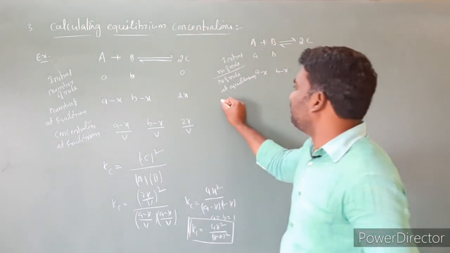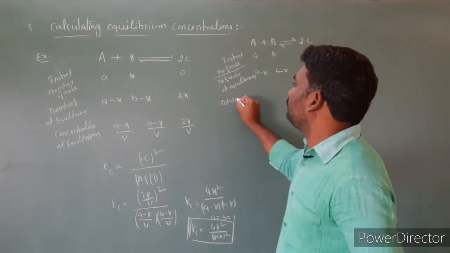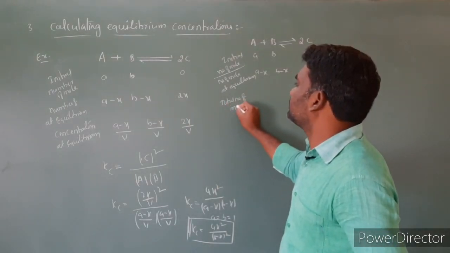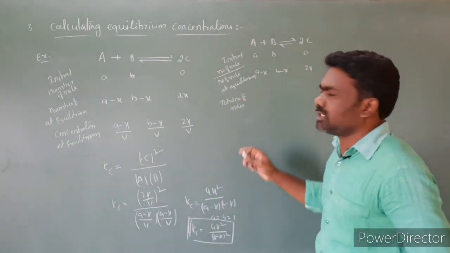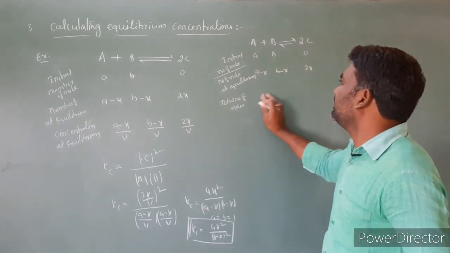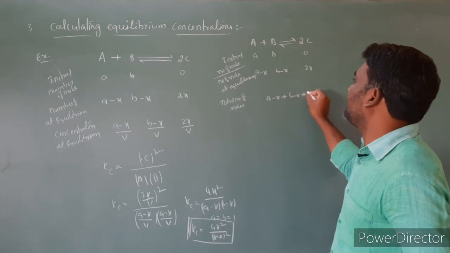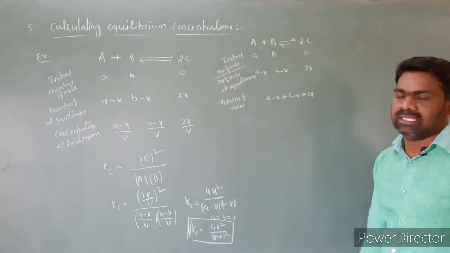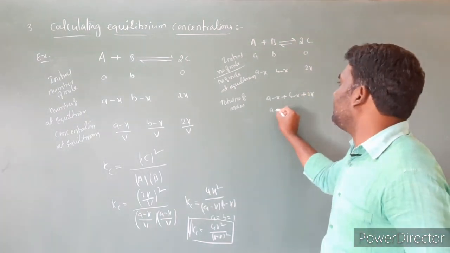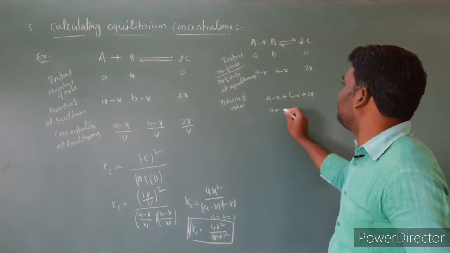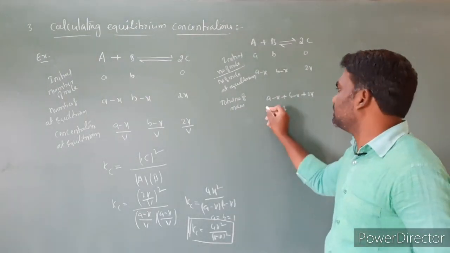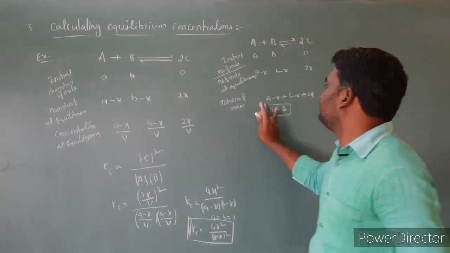Then the total number of moles. How do you get the total number of moles? A minus x plus B minus x plus 2x. Then we get, sorry, A plus B. The total number of moles is equal to A plus B.